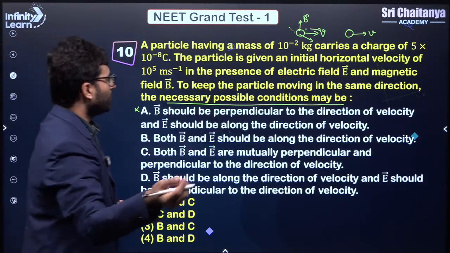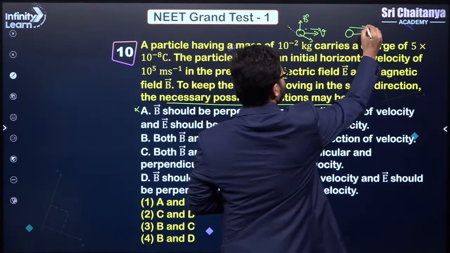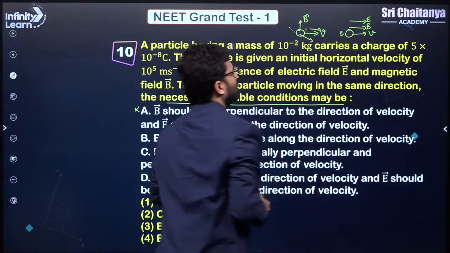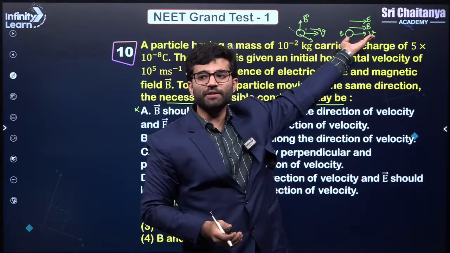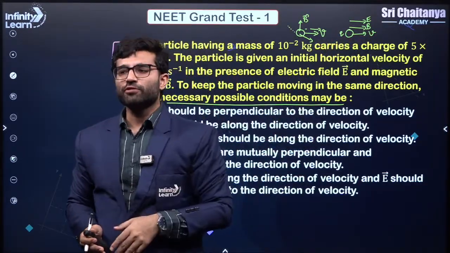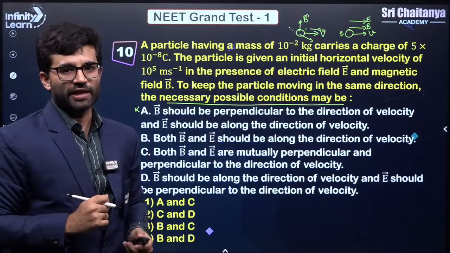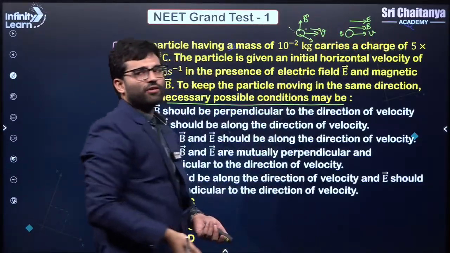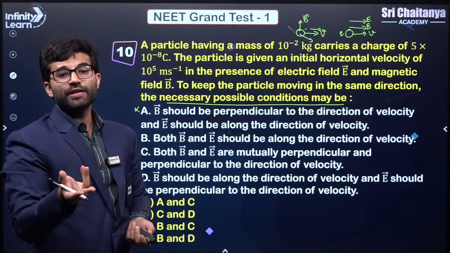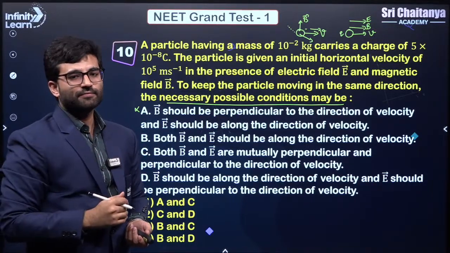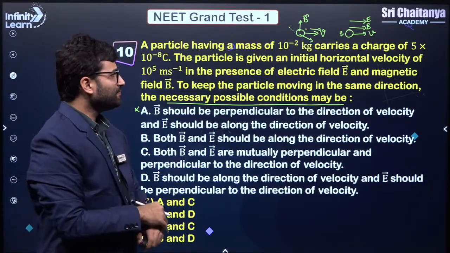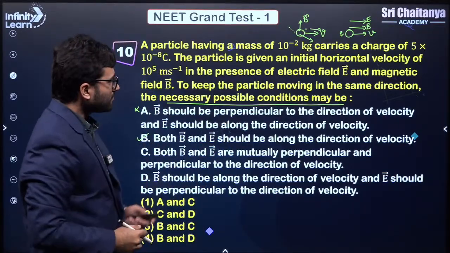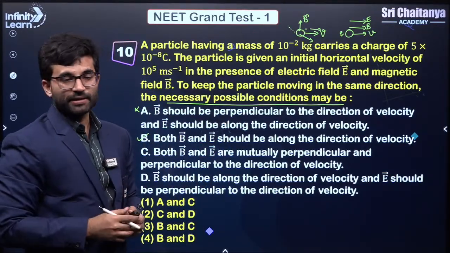Second, both B and E should be along the direction of velocity. Okay. So what will happen if B is also in this direction and E is also in this direction? In this case, you can see that V cross B would be 0. So there would be no magnetic force here, but there would be electric force, right? And that electric force would be in this direction only because E is along the velocity. So the direction of Q into E would be along the same velocity direction, which means that this could be correct, right? This is actually correct. It will move in the same line.